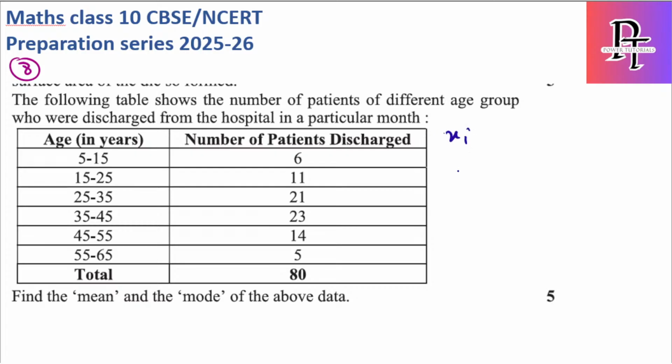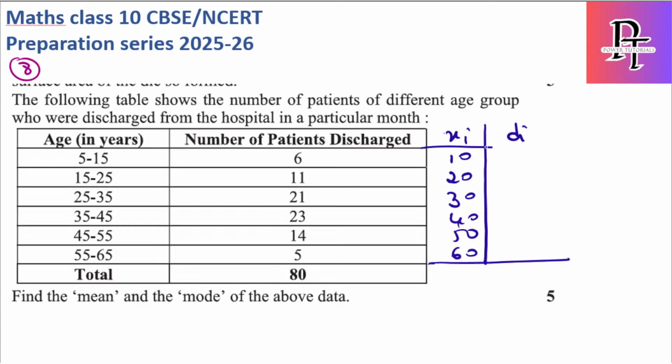So the xi values: xi is the mid value of 5 and 15, which is 10, then 20, 30, 40, 50, 60. That's it. The total they have already provided, so no need to write the total. Xi starts at 10. They need us to find di values, so I will use the assumed mean, and here I will take it as 30.